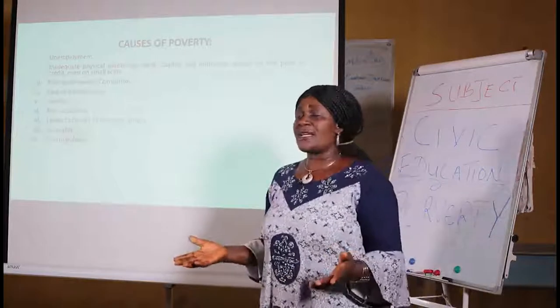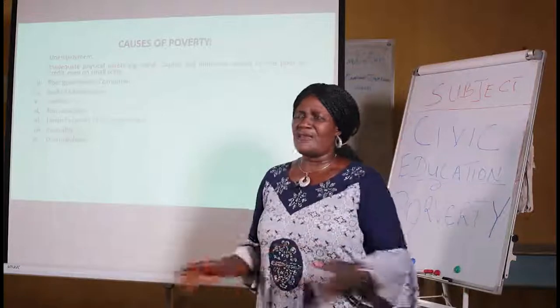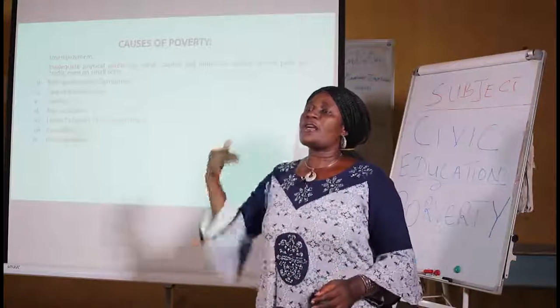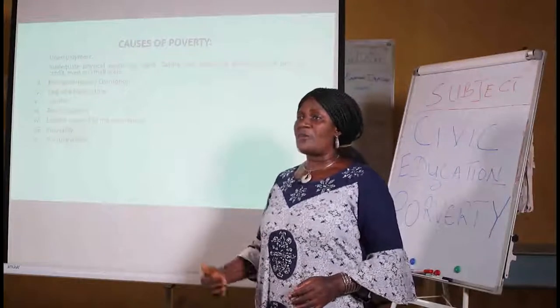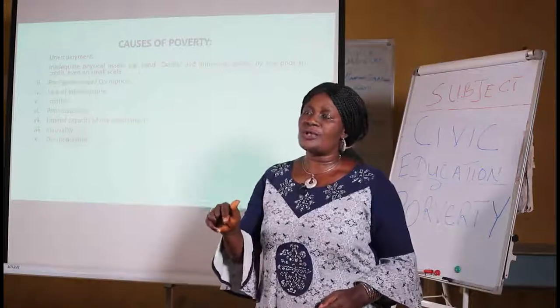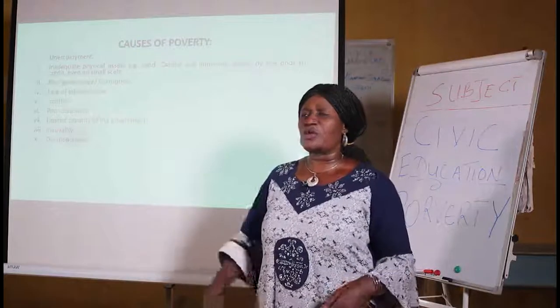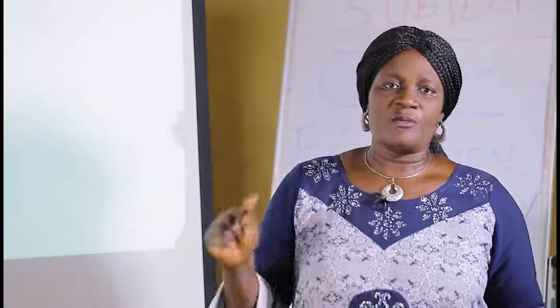There are some societies that have enough resources, natural, physical, economic, name it, that will cater for them no matter how many the people in that society are. We cannot say that country or that society is overpopulated. But when the resources are not enough to go around, then we can say there is overpopulation.